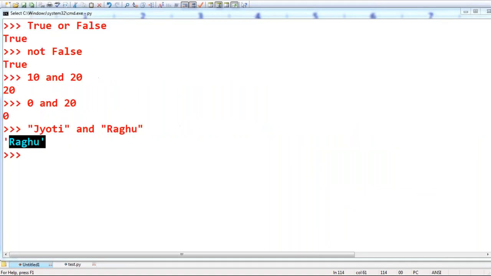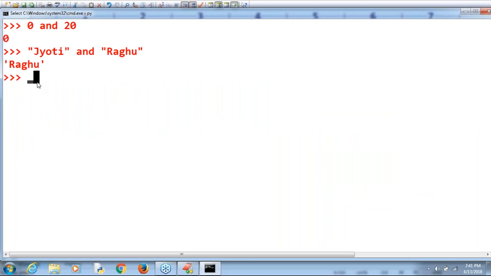Now, observe that a bit carefully. Sir, 10 or 20. What is the answer? Yes, ma'am, 10 or 20. Is the first one true or false? The first one is true, then it returns the first one only. 10 is the answer.